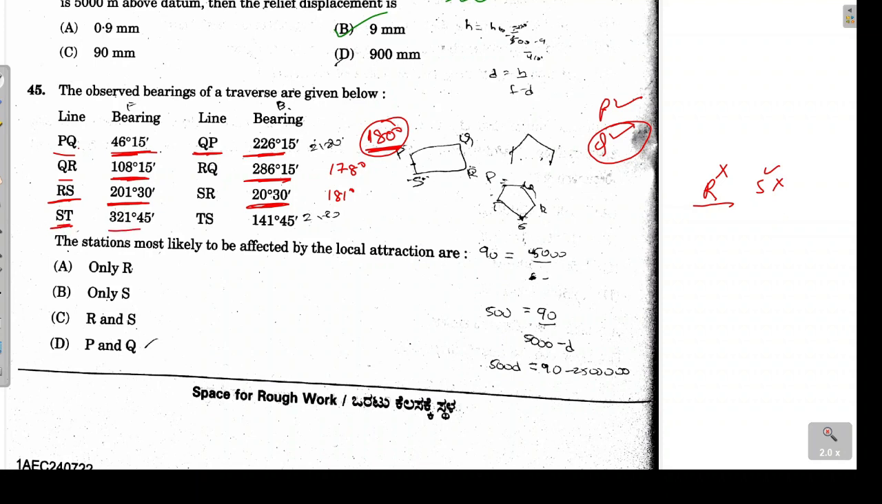For ST we will take the difference of these two. Again the difference comes out to be 180 degrees, which means that S and T are also not affected by the local attraction. So the only station which is affected is station R. That means my answer is option A.